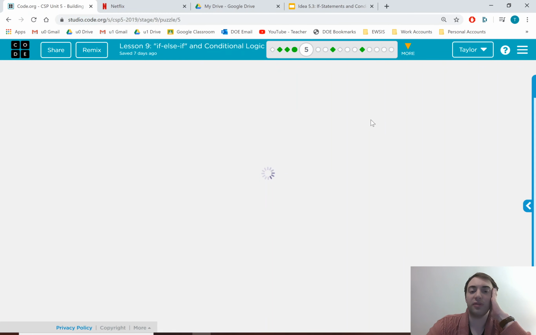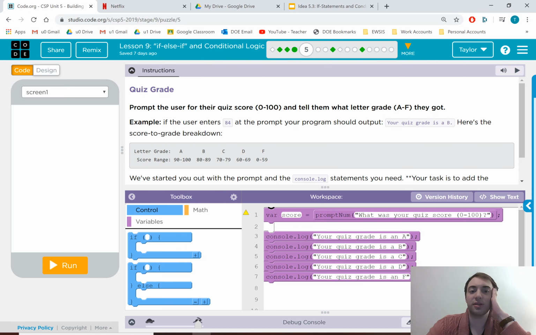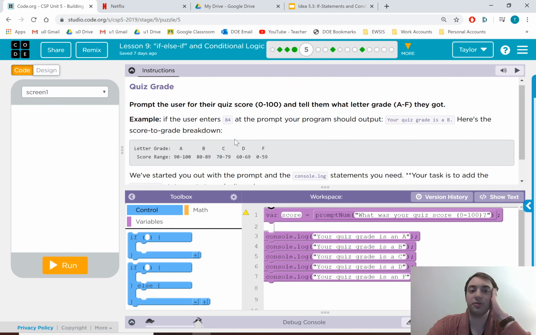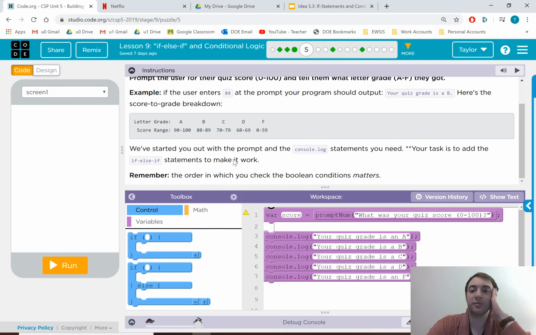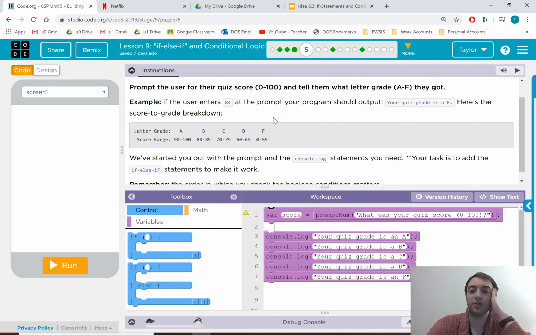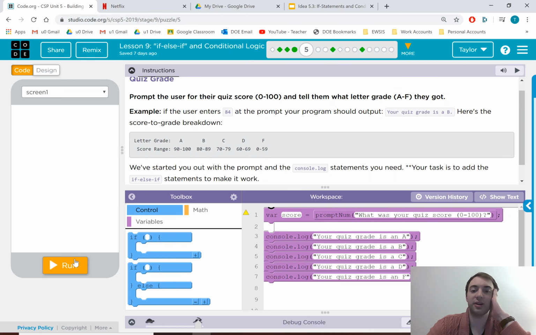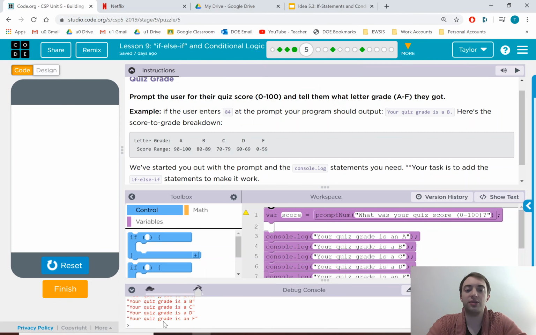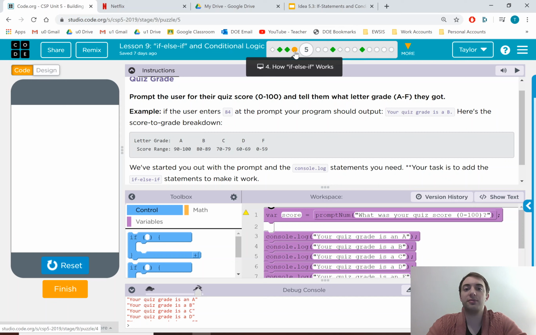For number 5, I believe is another practice with quiz grades. So I'm going to let you do this one entirely on your own. You can check with number 4. It's the same exact thing. You run it. It asks for your score. You say your quiz grade was 100. It should tell you that you got an A, but instead it just gives you everything. It doesn't know. So I'm going to let you do number 5. So your goal is 4, 5, 6, and 7.